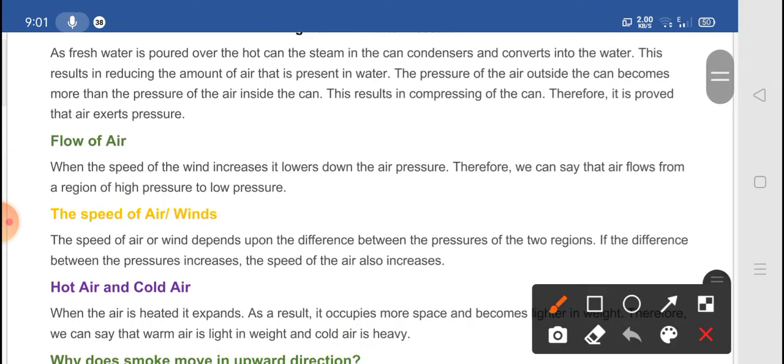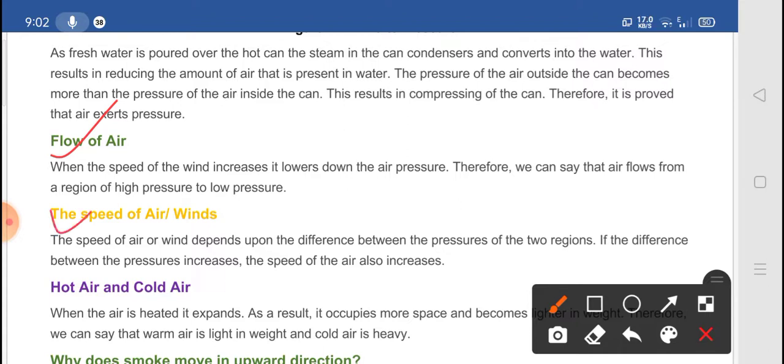Now the second thing, about the flow of air. When the speed of the wind is increased, it lowers the air pressure, right? When the speed of the wind is increased, what happens? Air pressure is lower, or we can say decreasing. So therefore we can say that air flows from the region of high pressure to low pressure.